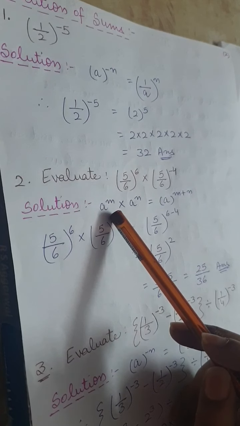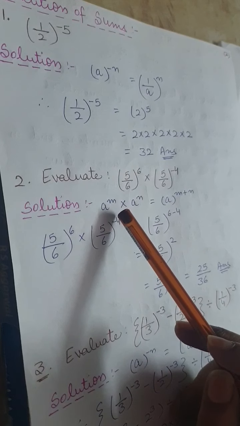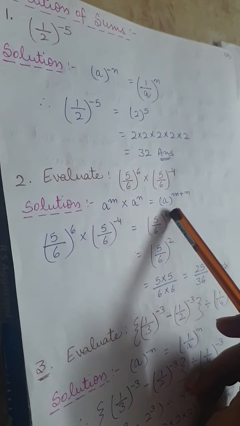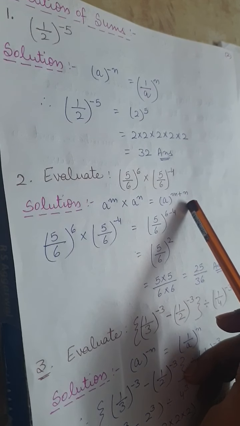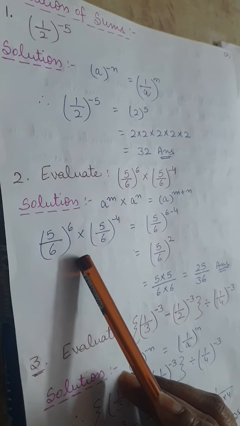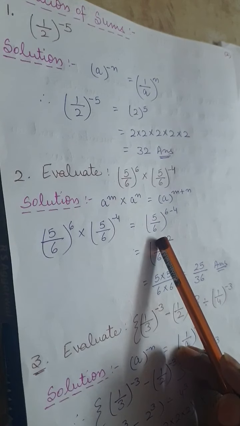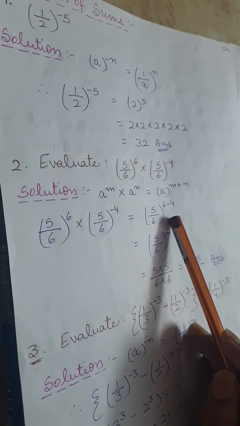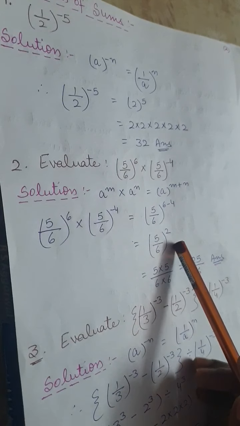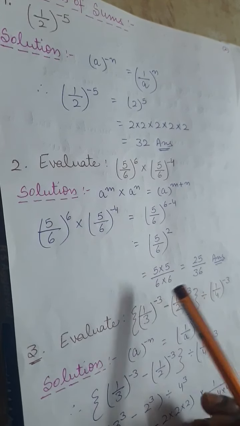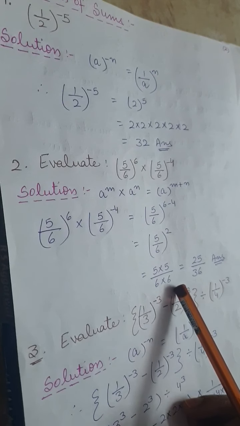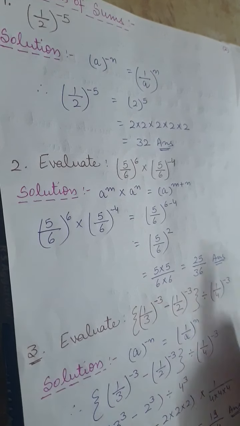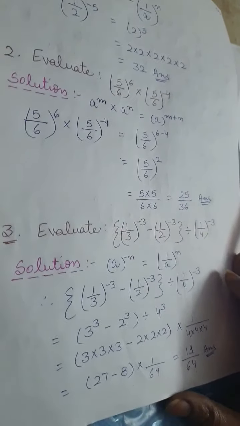This is our law or property that we can say that a to the power m multiplied by a to the power n is equal to a to the power m plus n. Fine. This is our question. And here the base is 5 upon 6 whole power 6 to the power minus 4. 6 minus 4 is 2. Now solve it. 5 multiplied by 5 divided by 6 multiply 6, that is 25 upon 36. Fine. Move to the another question.